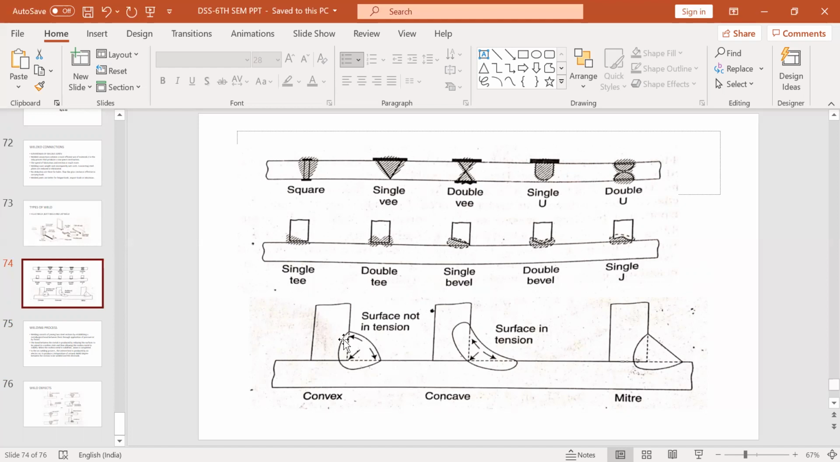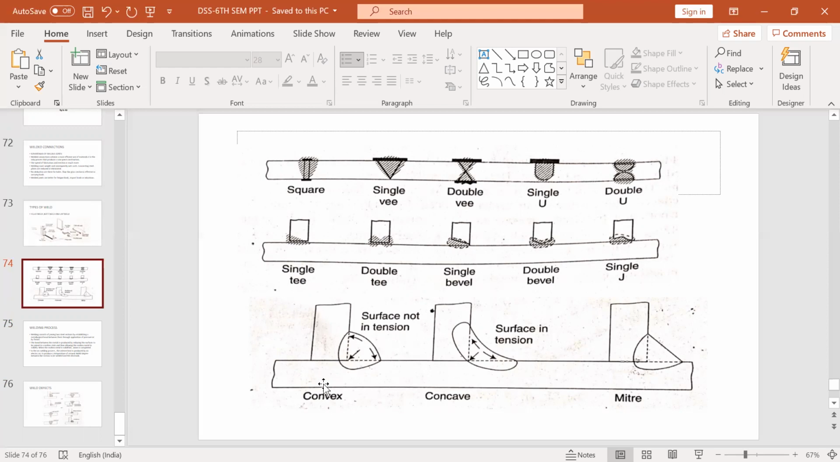Now what we do is apply pressure, any kind of pressure, and we melt the two surfaces by producing a very high temperature. When you produce a very high temperature, the surfaces of the metal will melt, and in the molten state the filler material is filled. How is it filled? Using an electrode. The electrode is run on the surface.